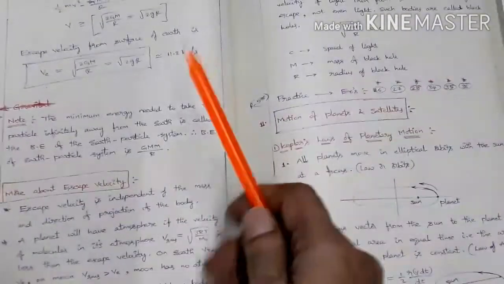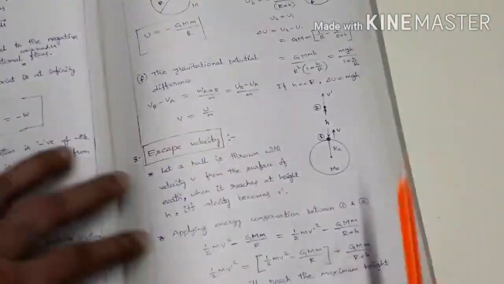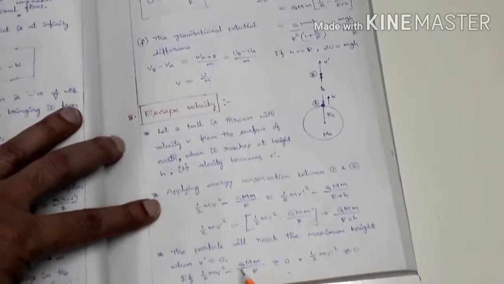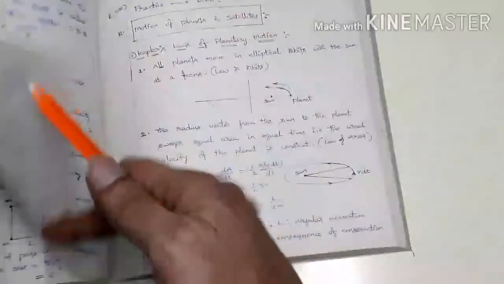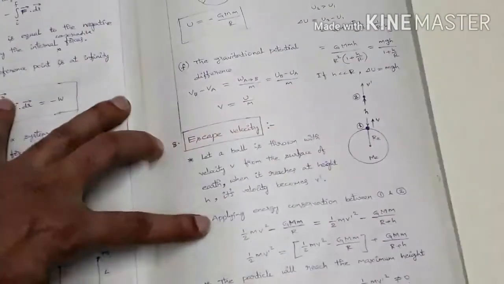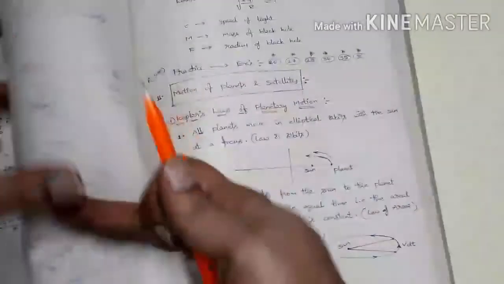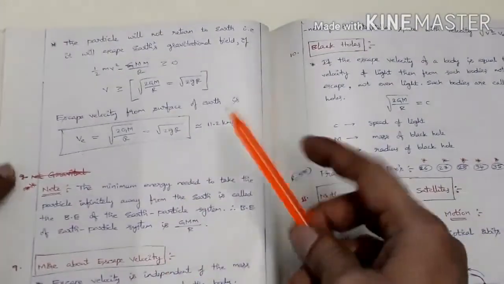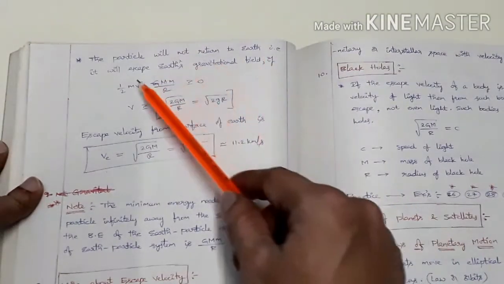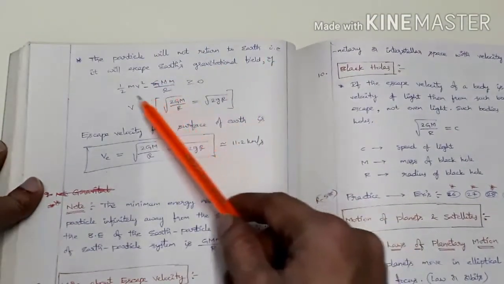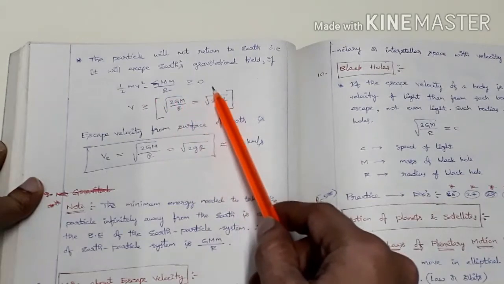See here. If it reaches maximum height, what happens? It reaches maximum height and it comes back. But if its velocity is not becoming 0, it means it is moving and moving on. So the particle will not return to Earth, that is, it will escape Earth's gravitational field if this bracket term is greater than or equal to 0.